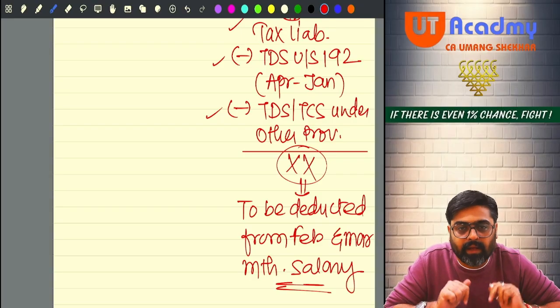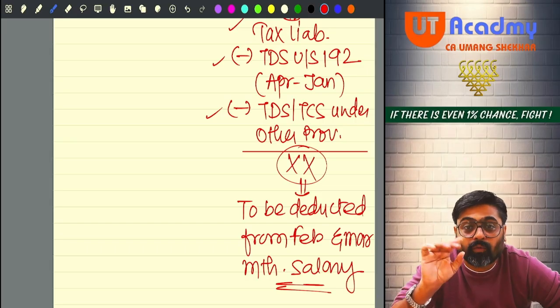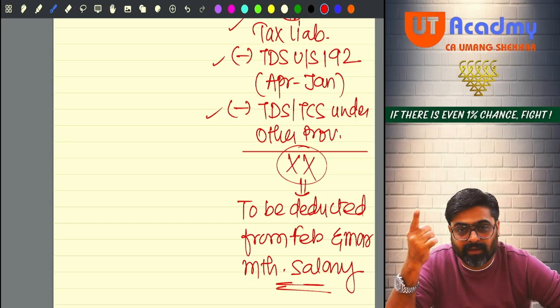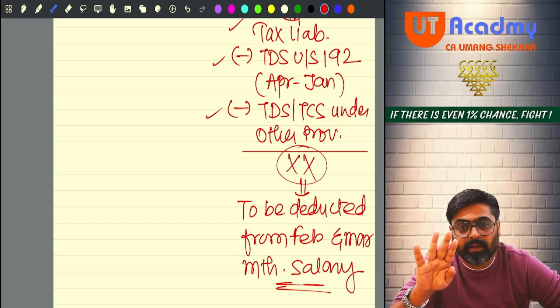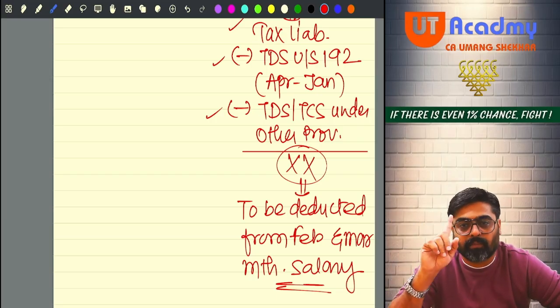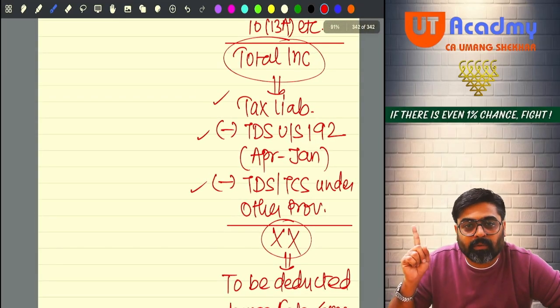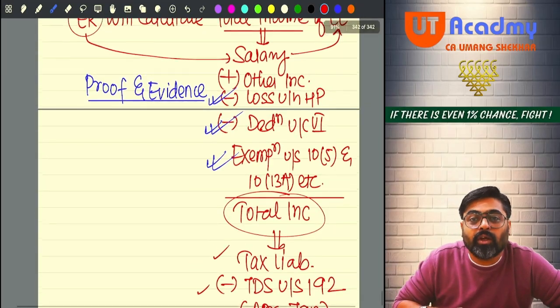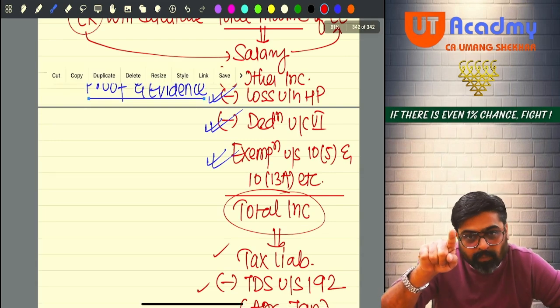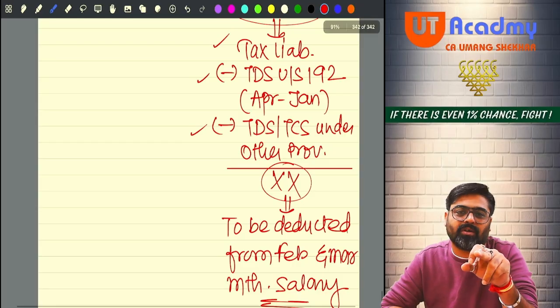Now after dividing it by 2, the balance amount cannot be less than what it was getting deducted earlier. But wait, this can be less than what it was deducted earlier, because what is deducted? TDS, TCS under other provisions considered? Yes. Loss under the head house property is considered. Because of that, the tax liability is coming less. Yes or no?